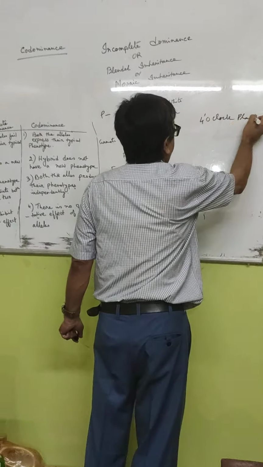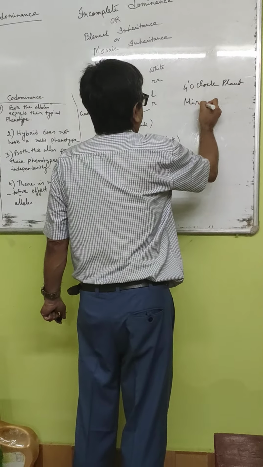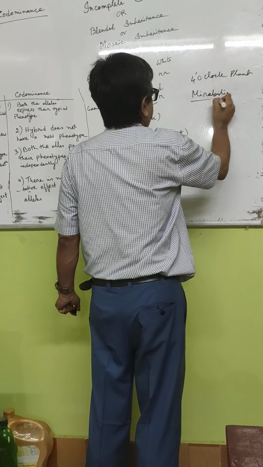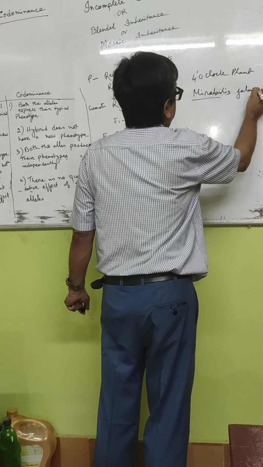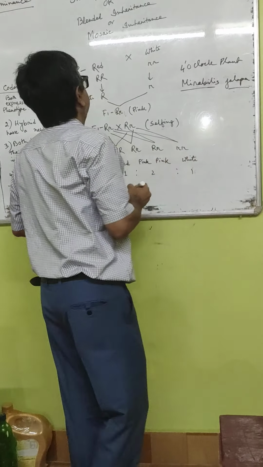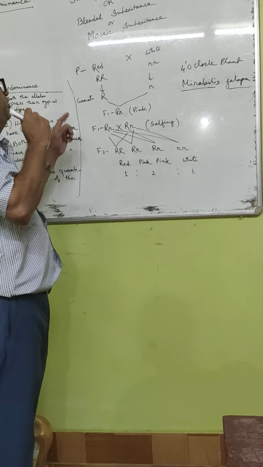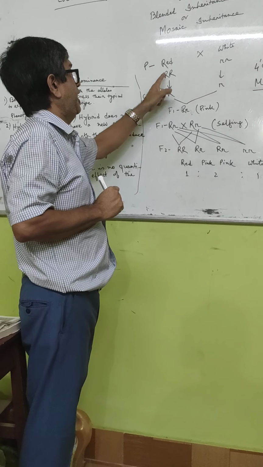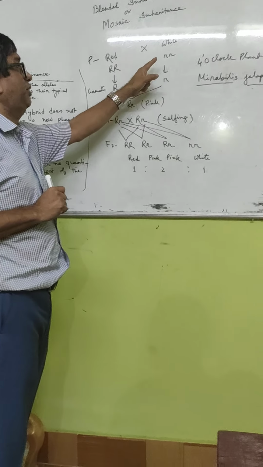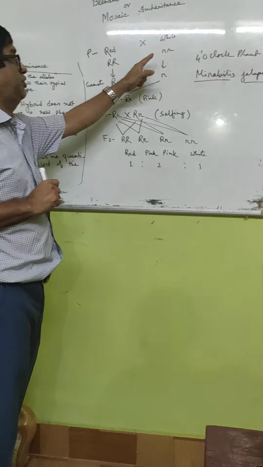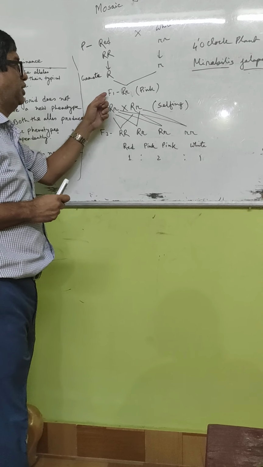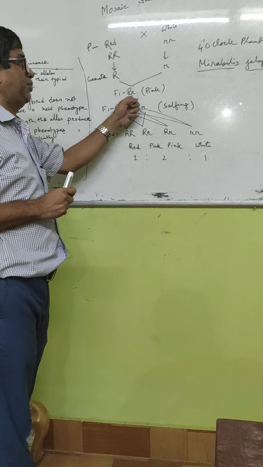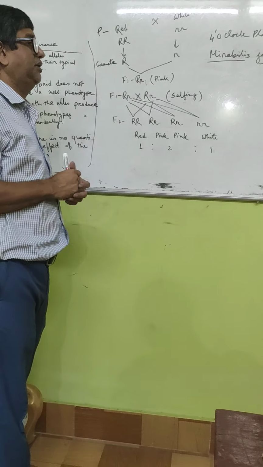Its scientific name is Mirabilis jalapa. Here, a cross was made between red and white varieties of the 4 o'clock plant, so the genotypes are RR and small rr, and the gametes will be capital R and small r. So in the F1 generation, the genotype was capital R, small r, but here instead of red, it has become pink.